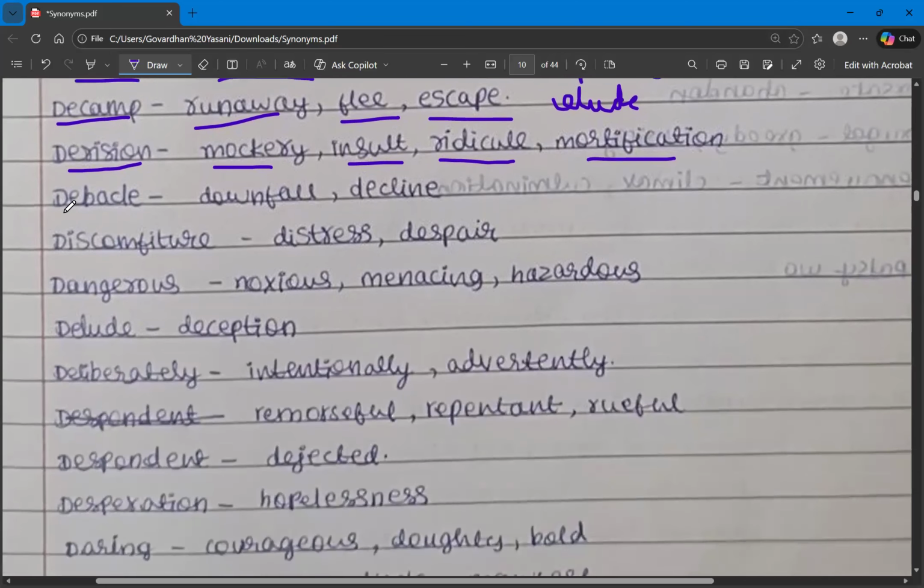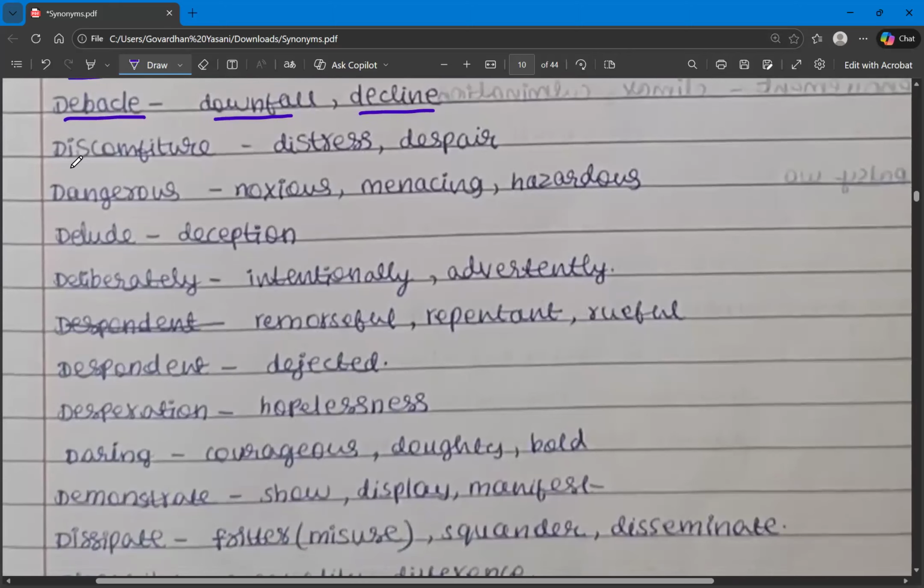The next one is debacle. Debacle means downfall, where someone is at their downfall, someone's decline. So debacle means downfall and decline. And then we have discomfiture. Discomfiture means distress or despair. So these are the synonyms for the word discomfiture.